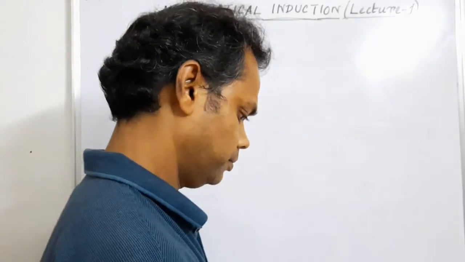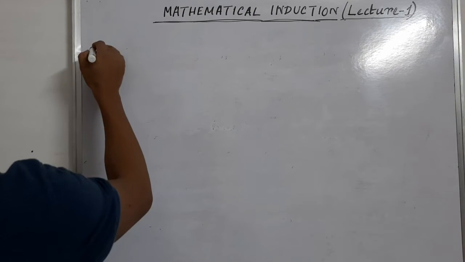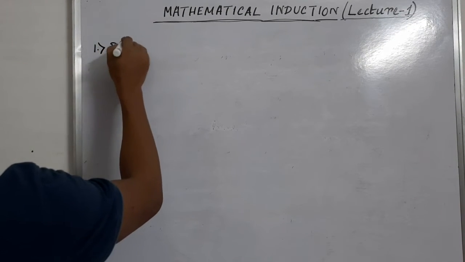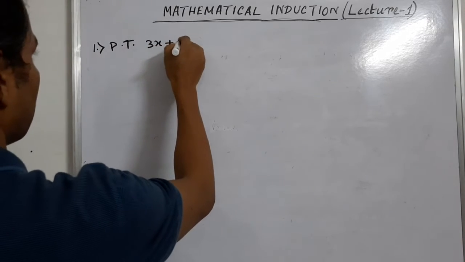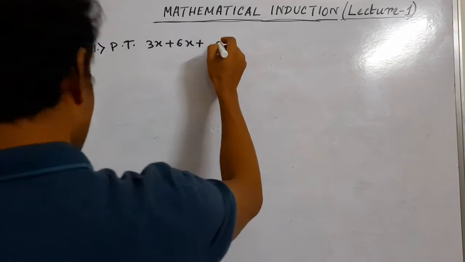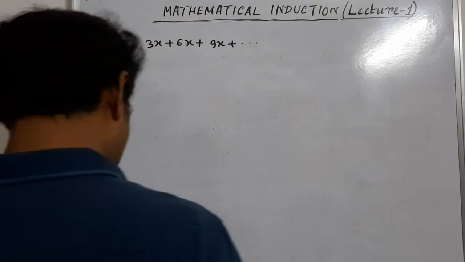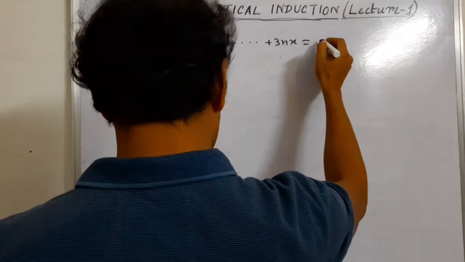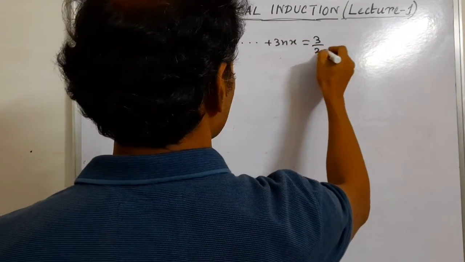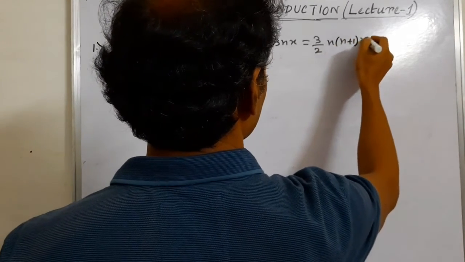Prove that 3x plus 6x plus 9x plus dot dot dot plus 3nx equals 3 by 2 times n times n plus 1 times x.